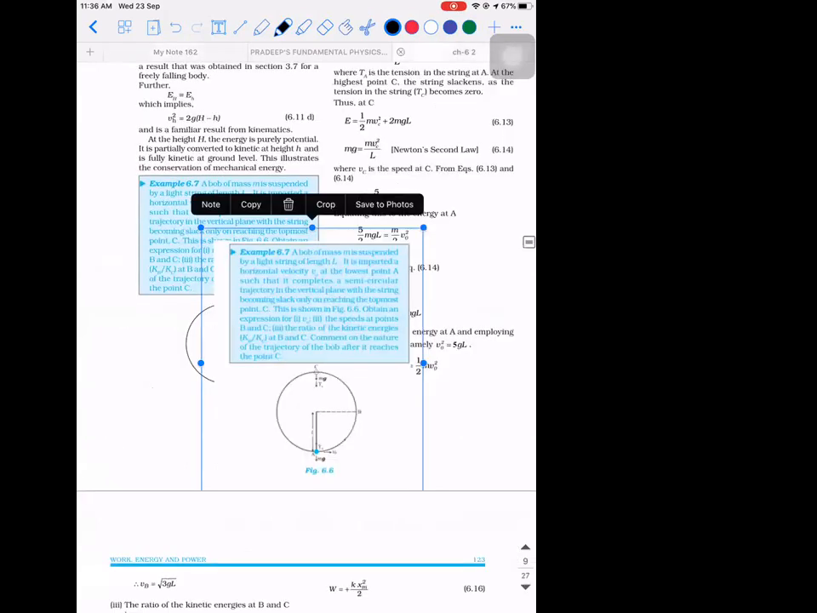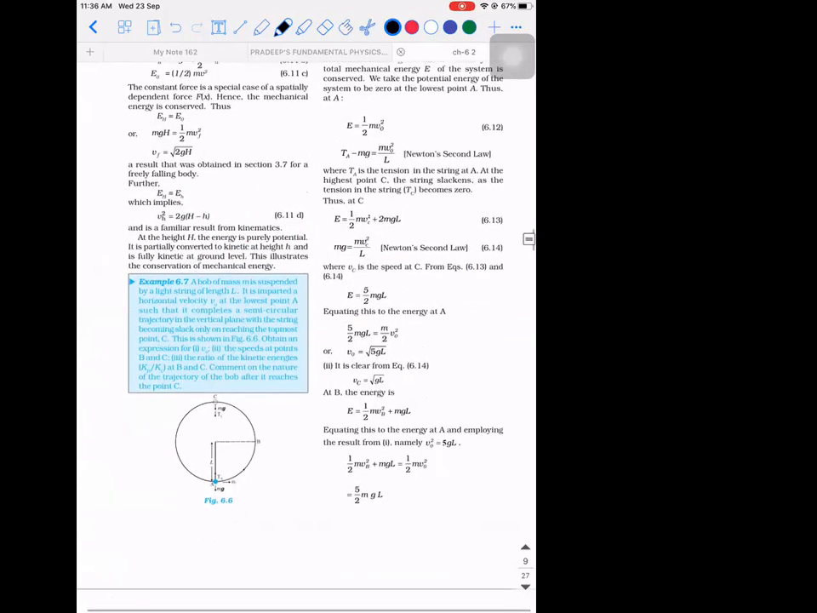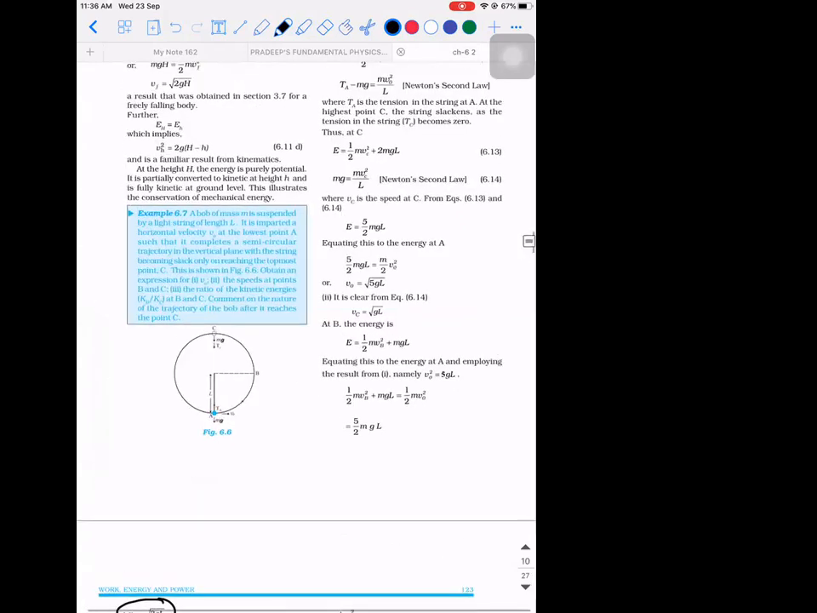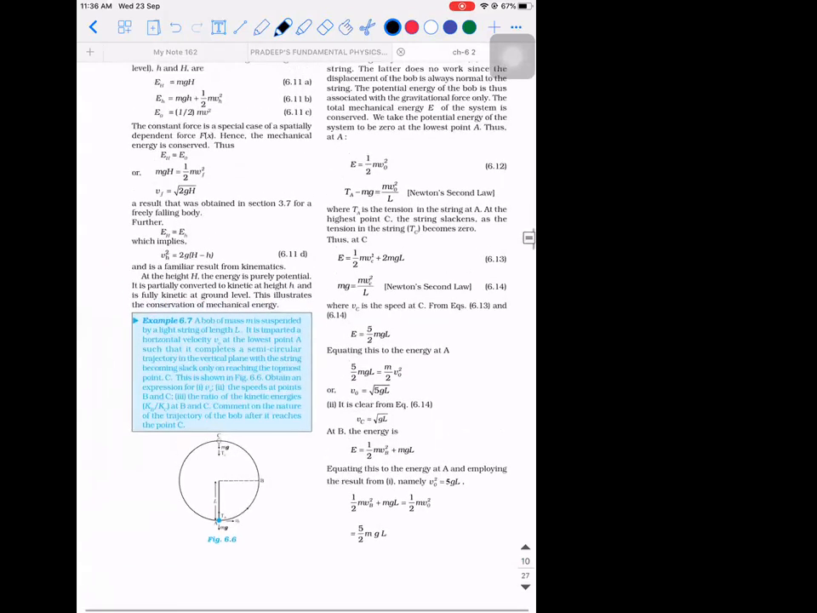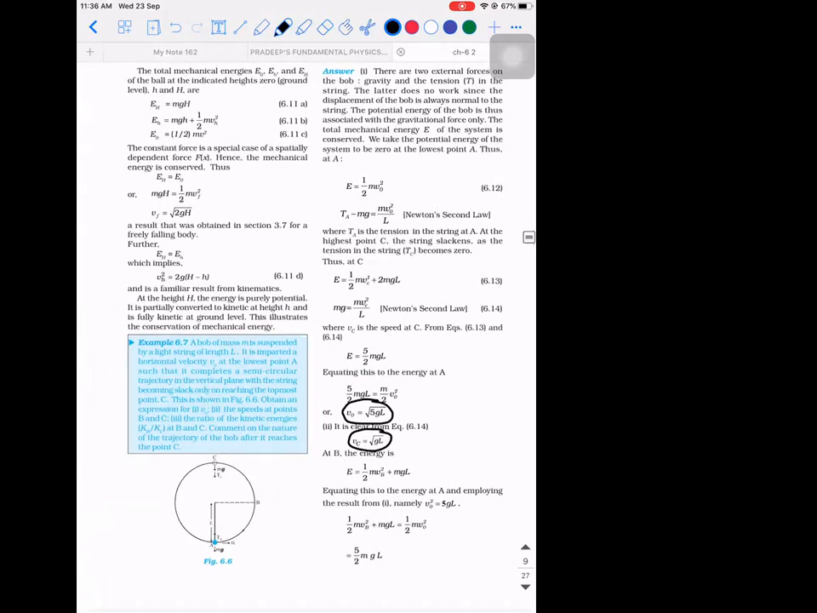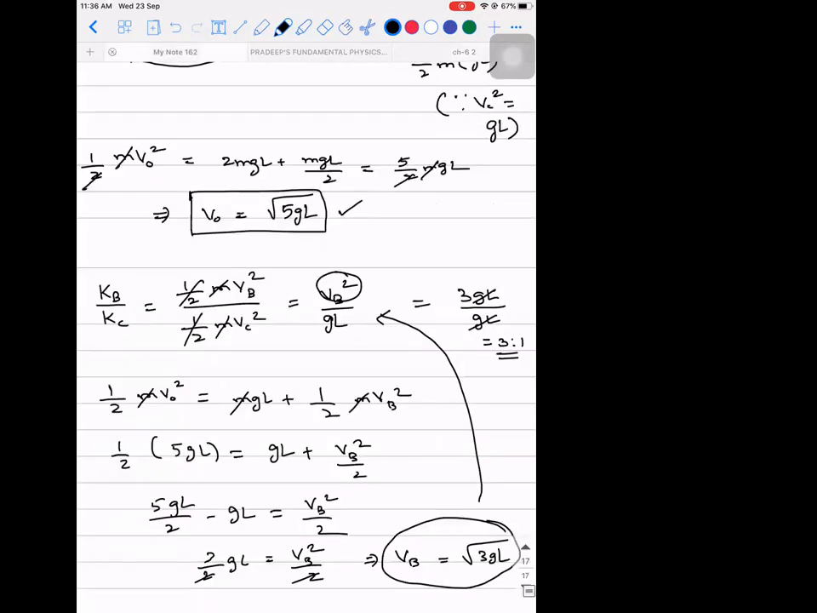One minute. So if you observe, Kb divided by Kc is 3:1, vb is root 3gL, vc is root gL, and v0 is root 5gL. That's what we have derived. You can follow the method which I explained. Is there any conceptual doubt?